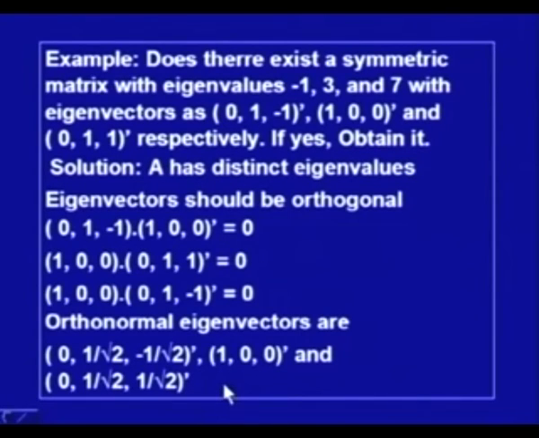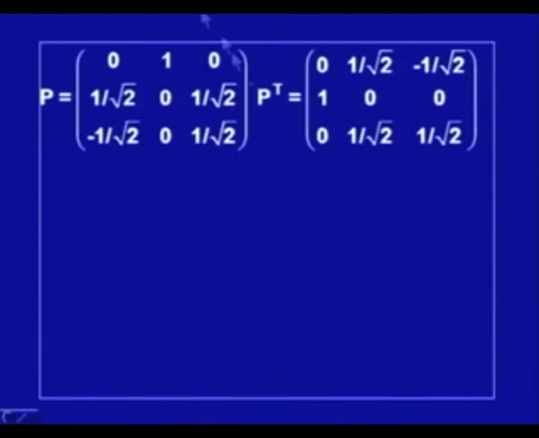This is a set of orthonormal eigenvectors, and then I can form matrix P. This is the first eigenvector, second eigenvector, third eigenvector, and P transpose is this.